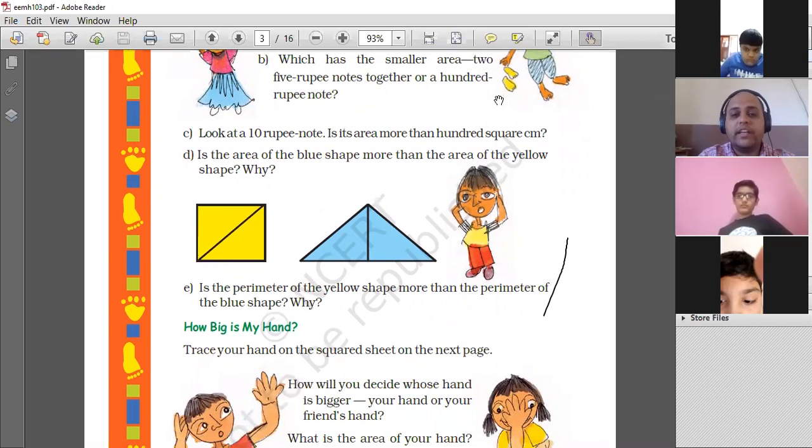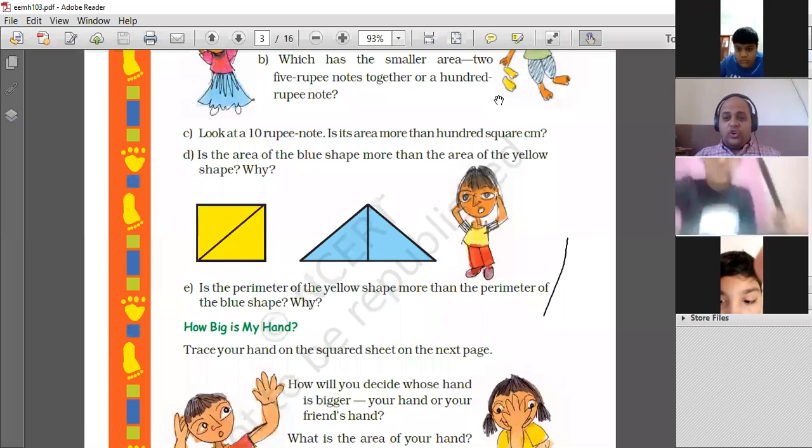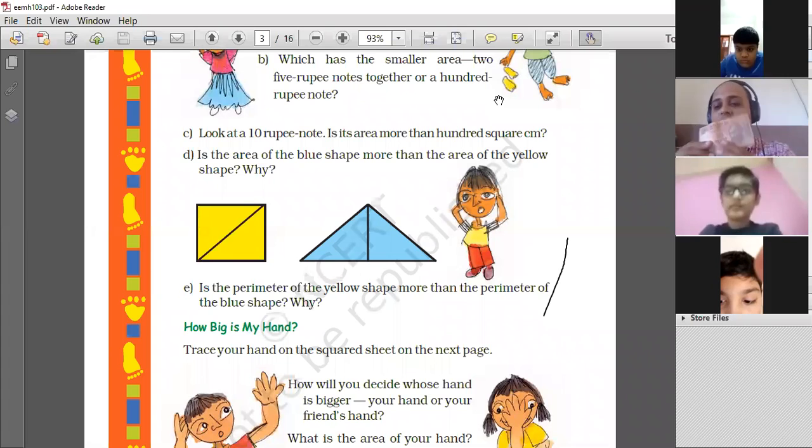Now look at a 10 rupee note. Is its area more than 100 square centimeter? Now you have to guess. Let me show you a 10 rupee note. I don't have a 5 rupee note. I have got a 10 rupee note, and this is the old version. Let me see if I have a newer version. Okay, I've got it now.